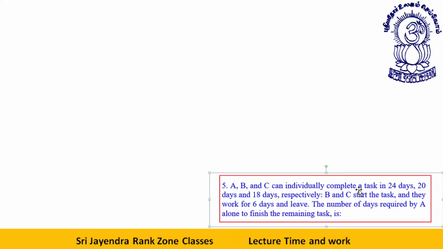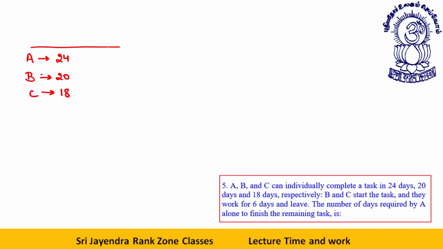A, B, and C can individually complete a task in 24, 20, and 18 days respectively. B and C start the task and they work for 6 days and leave.